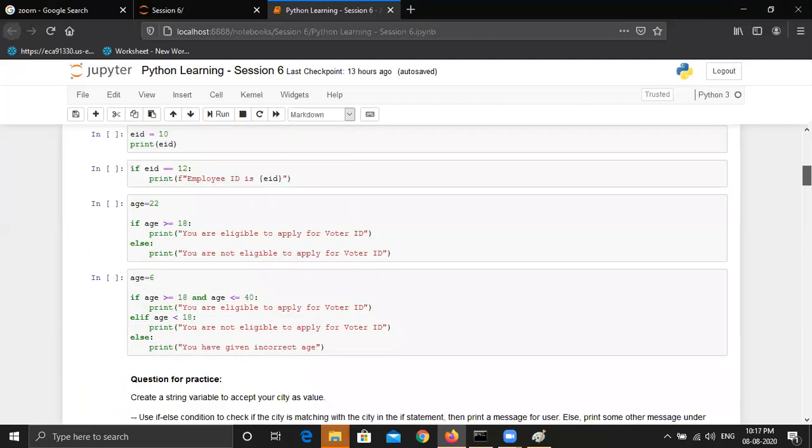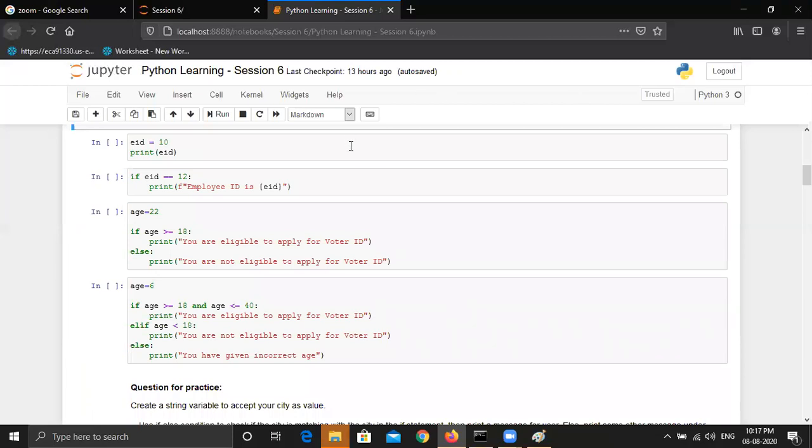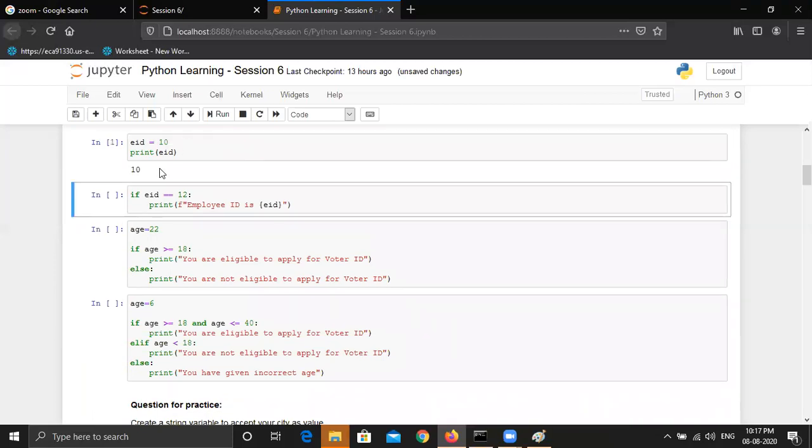Okay, great. So let's take a few examples. This will make us clear about the concepts. I'm defining employee ID equal to 10, and then I'm printing this employee ID. This is very simple. We have already discussed it multiple times.